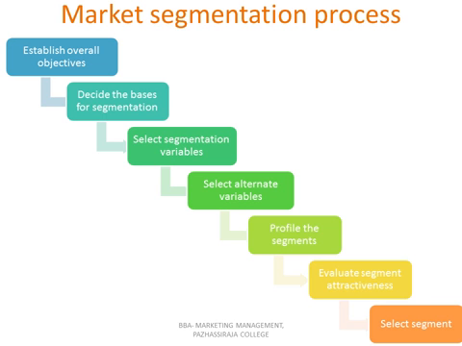In the fifth step, the company should evaluate the segment attractiveness. It means that the company should estimate the contribution expected from each segment. Here the company should understand the number of customers and the demand made by the customers of the company's product. And in the last stage, the company should select the segment. It means that after analyzing different variables, the company should select the variable which is more profitable or which contributes more to the company.